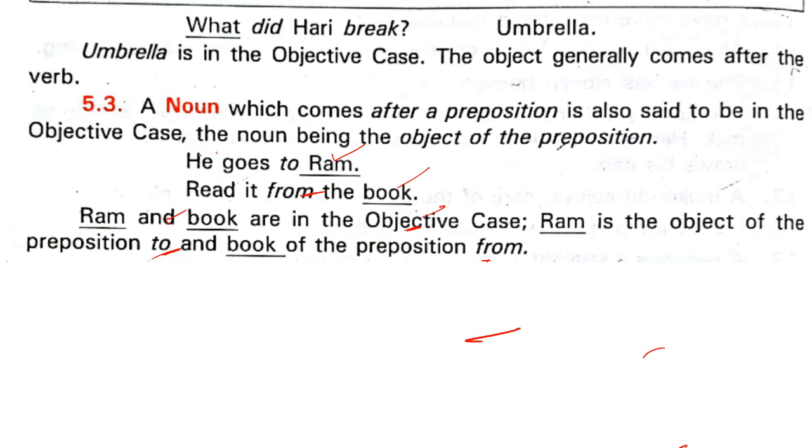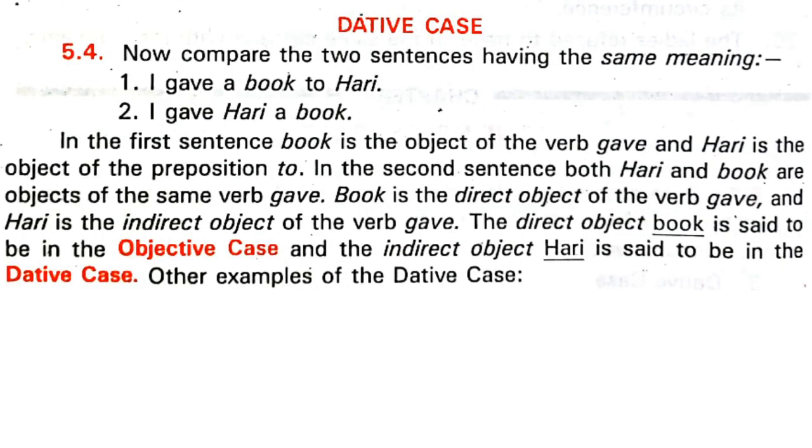Do you remember I had given you the definition of preposition? Prepositions are those words which stand with a noun or a pronoun showing the correct relation in a sentence. Fine. Okay, now the dative case.